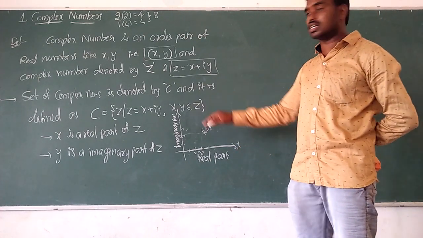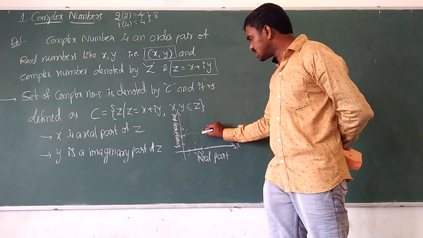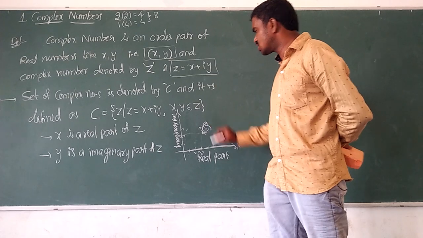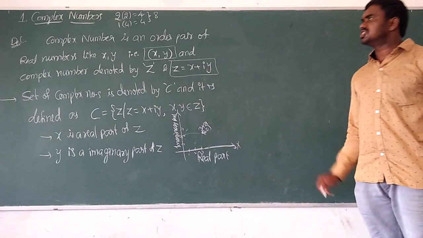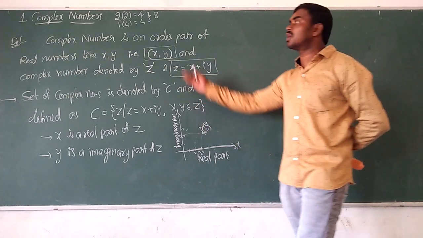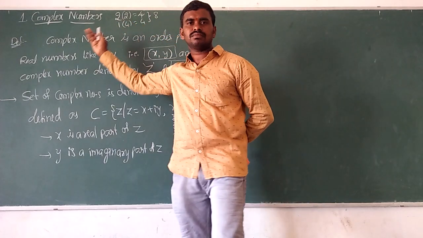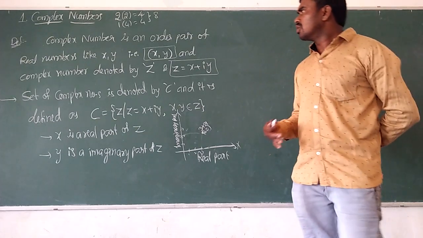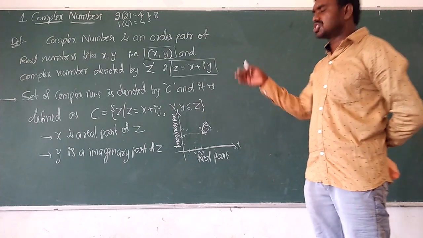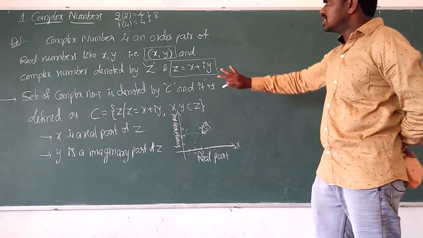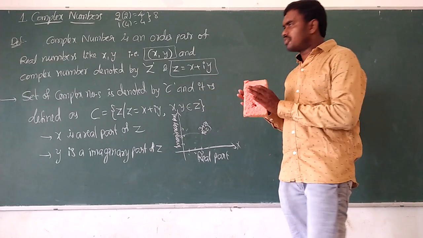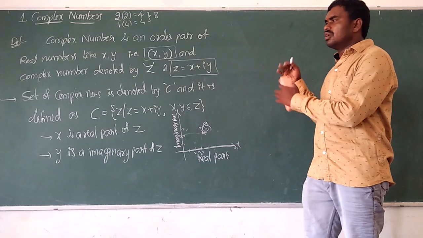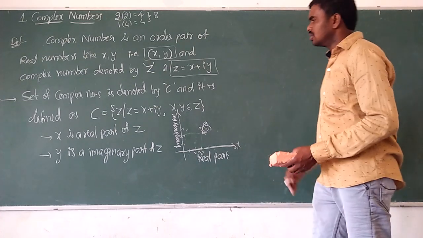But in complex numbers, we can say that this point is 3 plus 2i. I am giving basic information regarding complex numbers, but to score we should give preference to questions and solutions. This is also useful, because if you know the basic information, then you can understand the sums and the solutions.